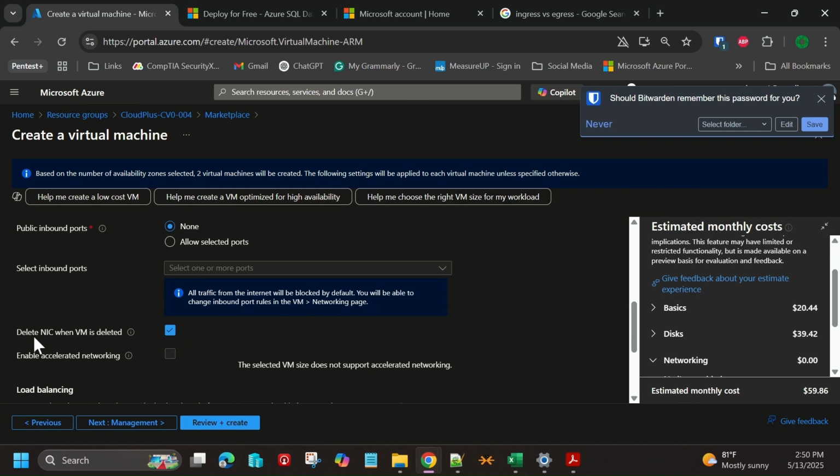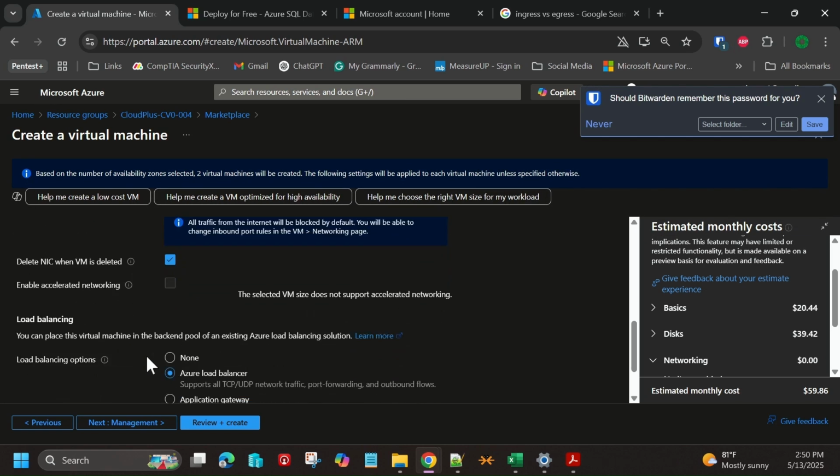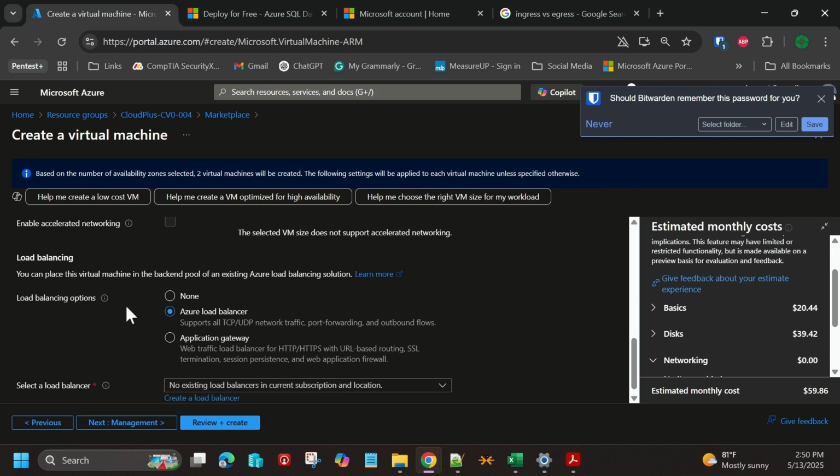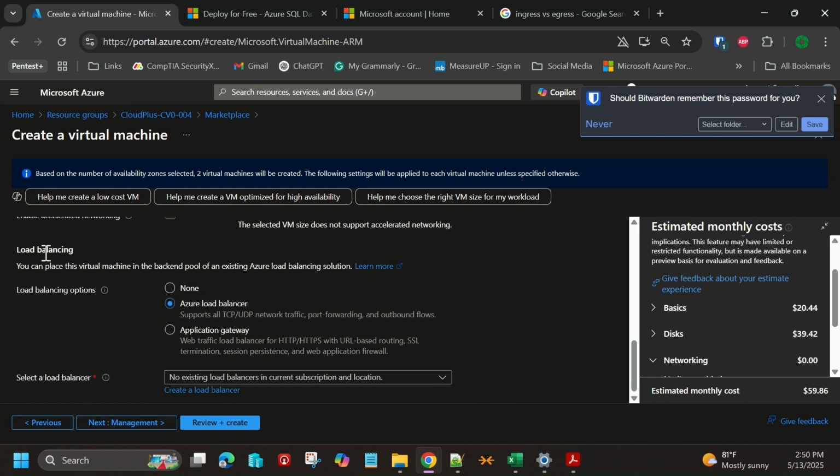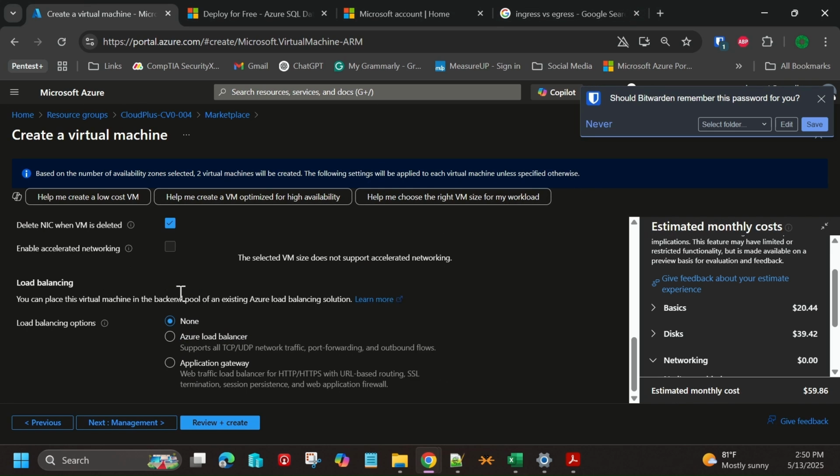And I'm also going to use another thing, proper scrubbing of your environment, because you are using so many decoupled components. I do want you to keep in mind that it is good to scrub the NIC in the VM when the VM's deleted. So we could implement load balancing. We're not going to worry about that right now. I'm going to just choose none here. Let's see if it gives me a warning. Sometimes it'll give you a warning.